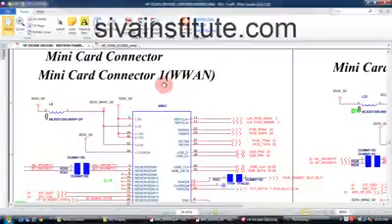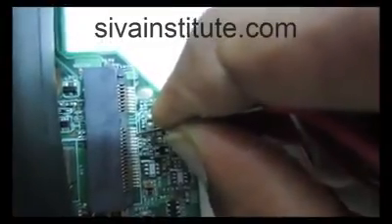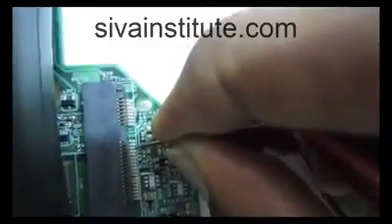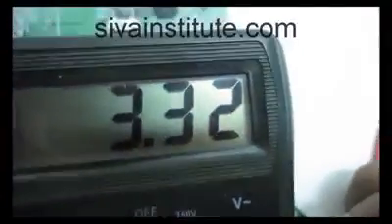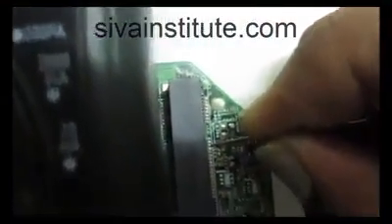This is the mini card connector. You should check at pin number 22 whether PLT reset 3.3 volts is okay or not. If this voltage is okay, ICH is okay. If there is no voltage at this point, you should check all inputs of the ICH. We will see here, pin number 22. You should check here whether the 3.3 volts PLT reset voltage is there or not. See here, 3.3 volts is okay. So ICH is okay.